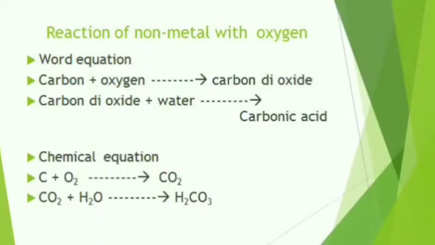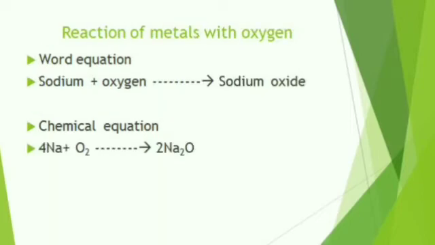Now we will discuss what will happen when a non-metal reacts with oxygen. Carbon and sulfur are examples of non-metals. When carbon, a non-metal, burns in air, it reacts with oxygen to form an acidic oxide called carbon dioxide. When a metal reacts with oxygen, we obtain a basic oxide, but when a non-metal reacts with oxygen, we obtain an acidic oxide.